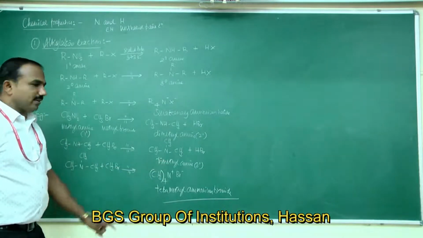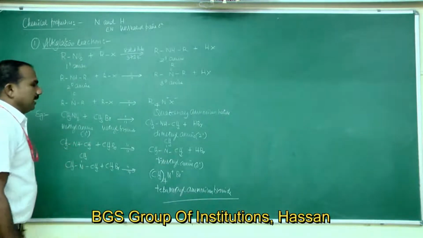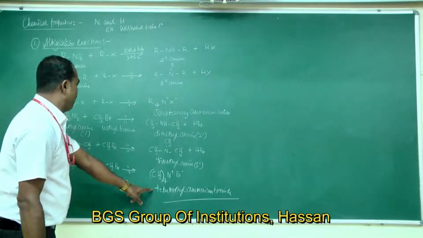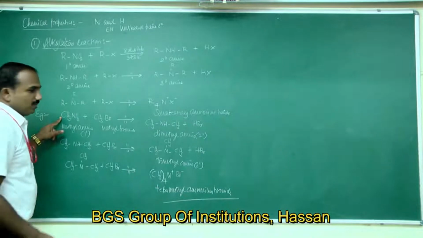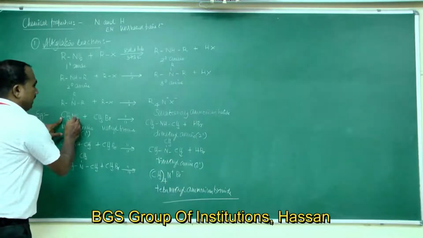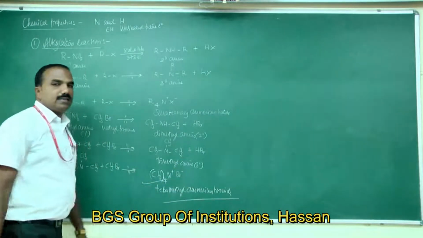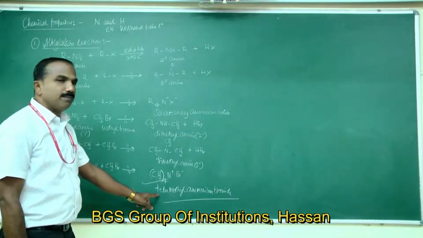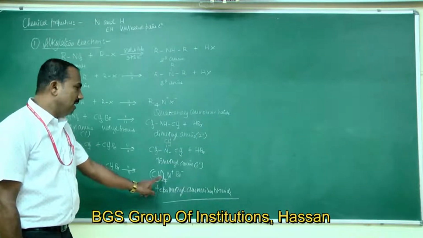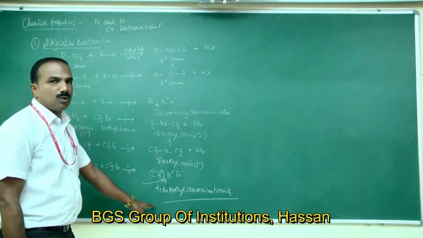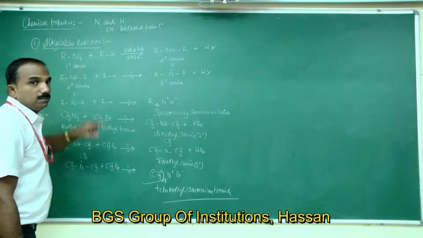You can also be asked one more question in the examination: what is the final product formula when methylamine reacts with methyl bromide? You should write this answer, that is tetramethyl ammonium bromide. This is the quaternary ammonium salt. So that's about alkylation reaction.